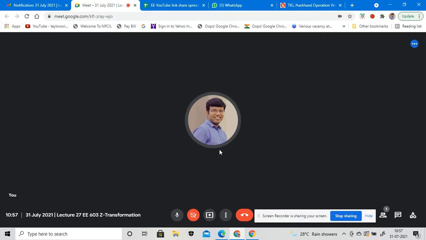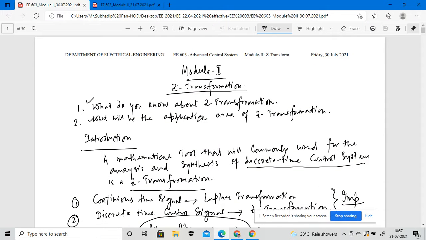Okay, so yesterday we discussed some basic introductory parts of the Z transformation. That means what do you know about the discrete time control system? Because using the Z transformation method, we are concentrating on the discrete time control system, as we discussed in the digital control system. The digital control system will be applicable to the Z transformation.